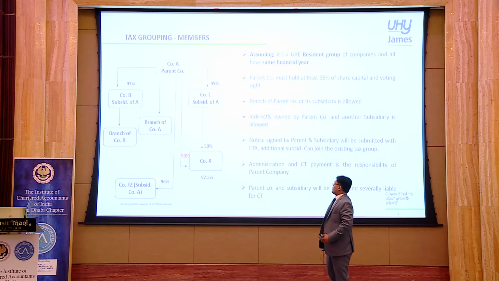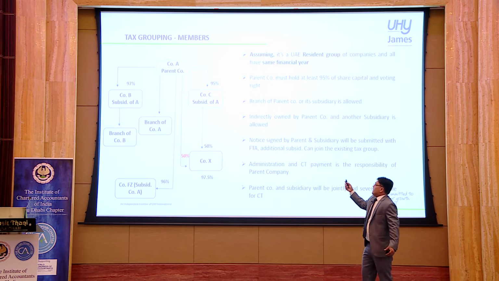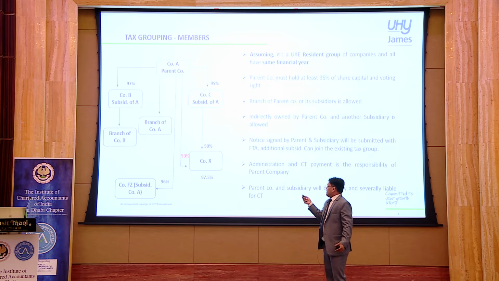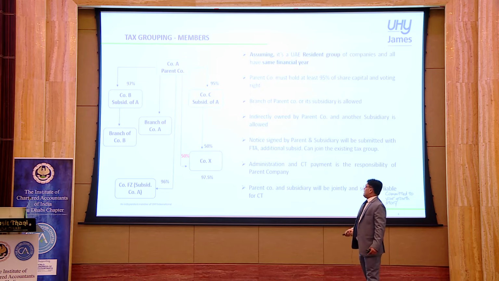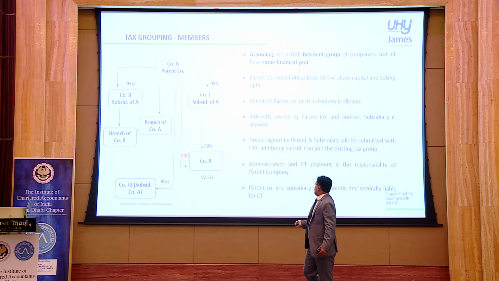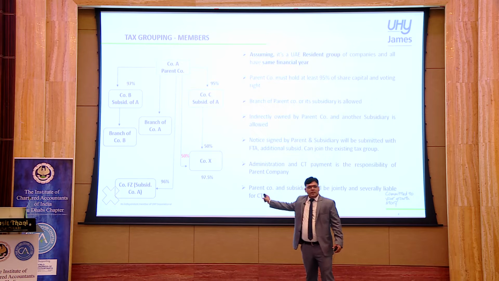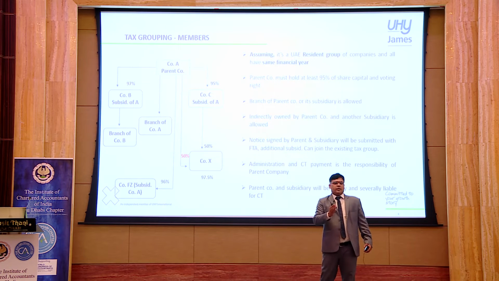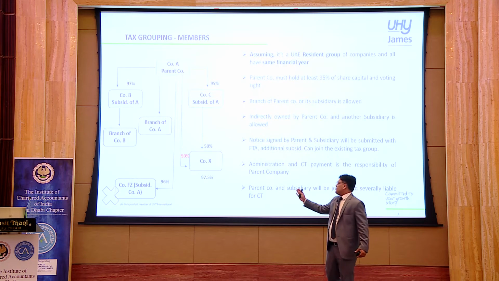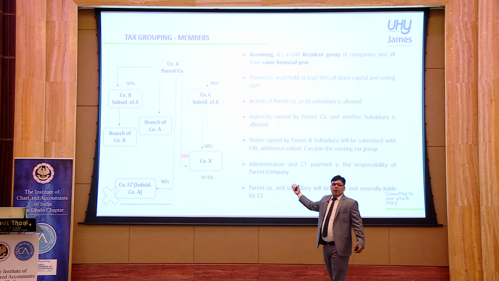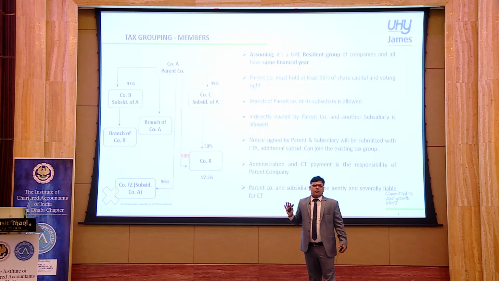So if we look at this structure, company A is the parent company, B and C are subsidiaries, company FZ is also a subsidiary of company A, and company X is there. In this structure, first, the condition which says the exempt and free zone person should not form a part of a tax group, so straight away we will exclude this. Company FZ cannot be a part of a tax group.